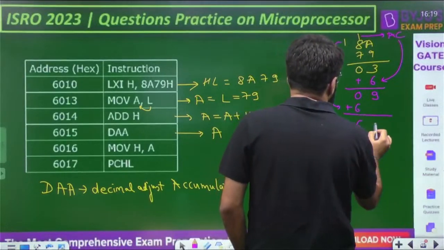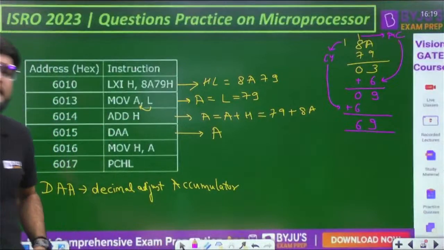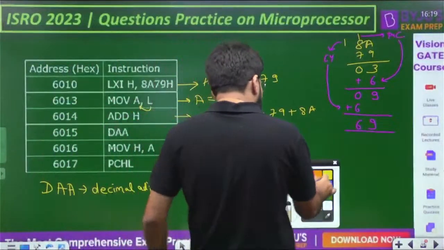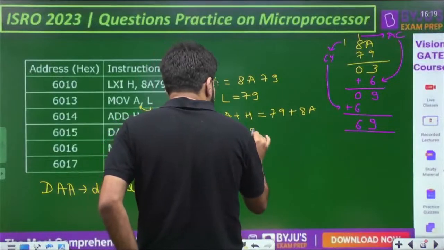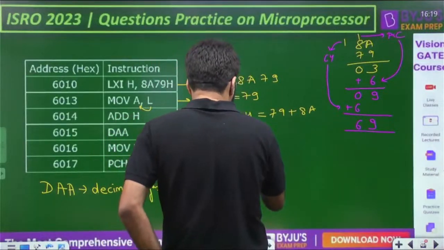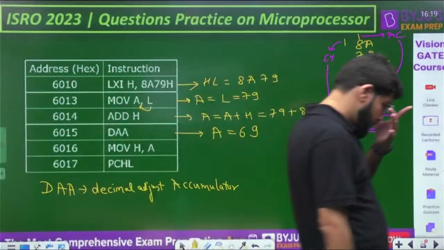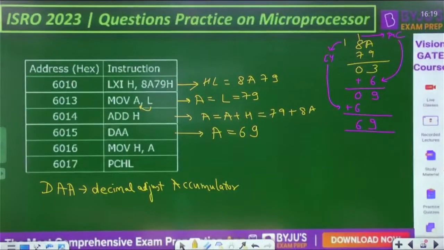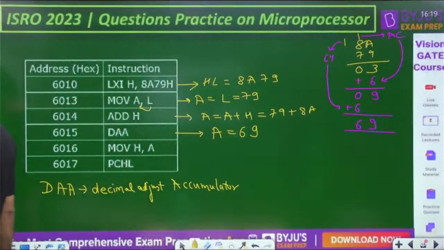So the answer will be 69 in that case. After the DAA is executed, the contents of the accumulator after the adjustment are going to be 69.